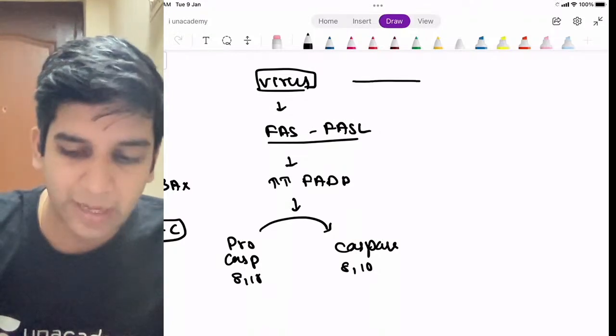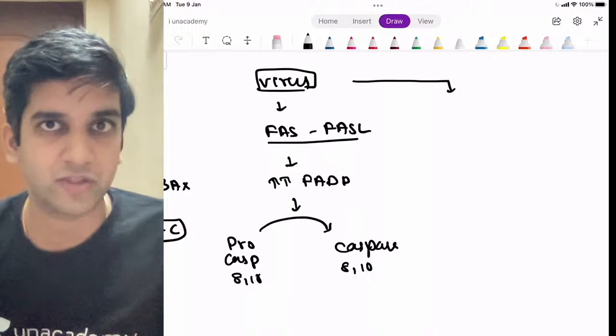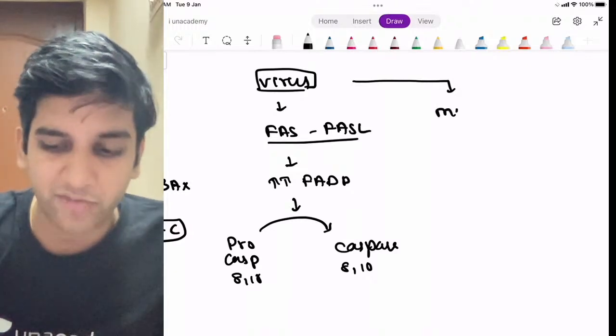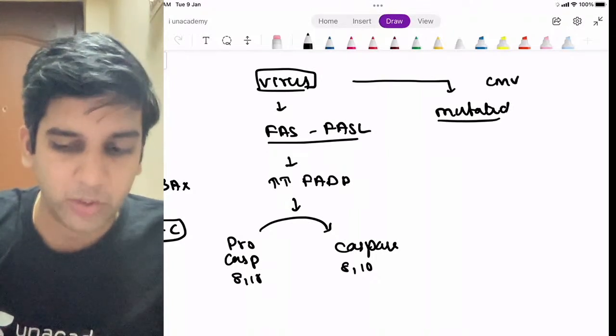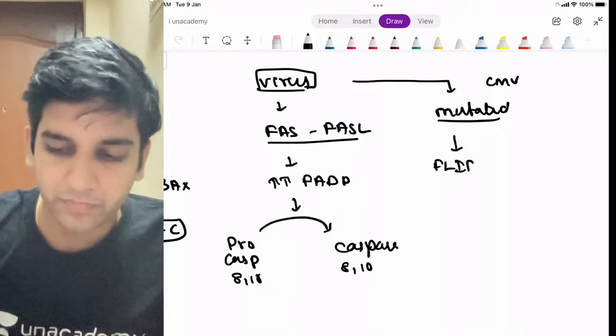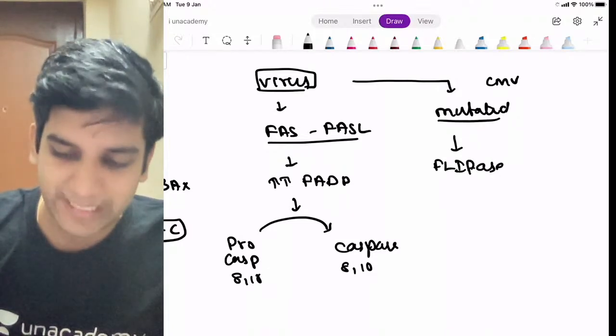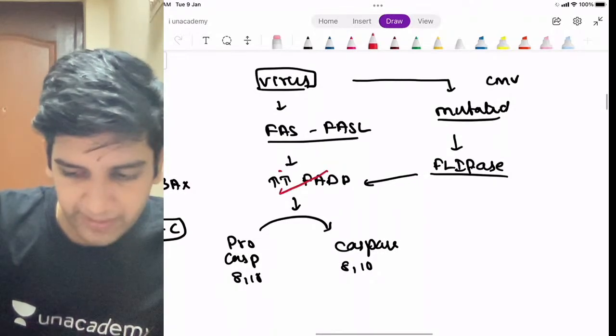This happened long back. We didn't learn this long back, that's all. So this virus kind of mutated. The virus which started this mutation was cytomegalovirus, which created an enzyme called flippase. So this flippase kind of destroyed FADD.